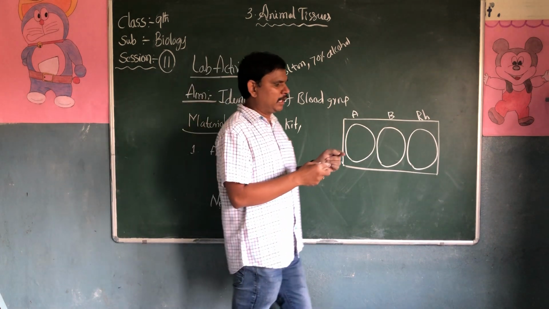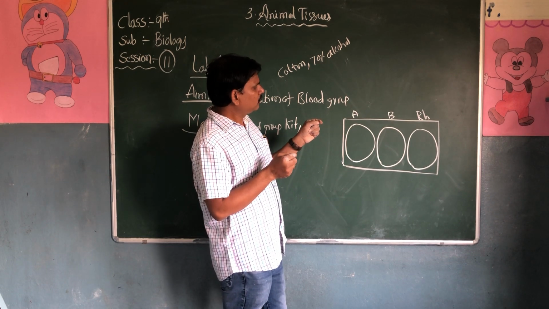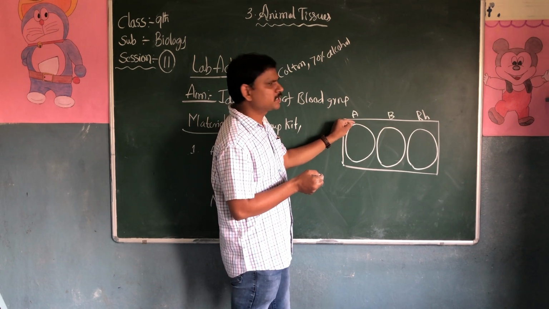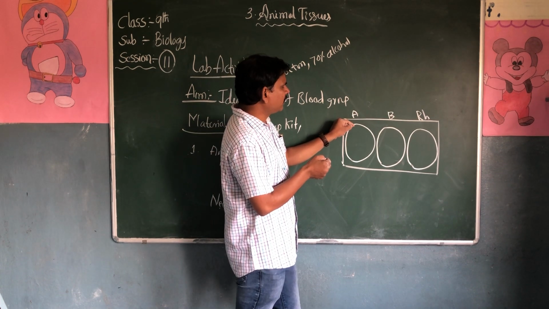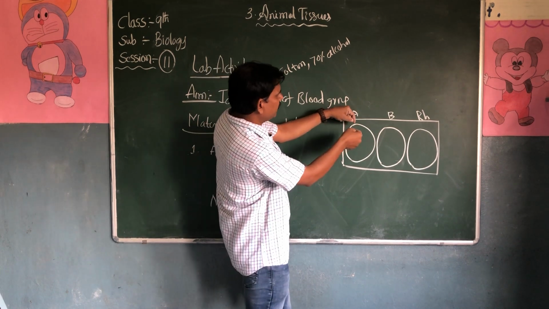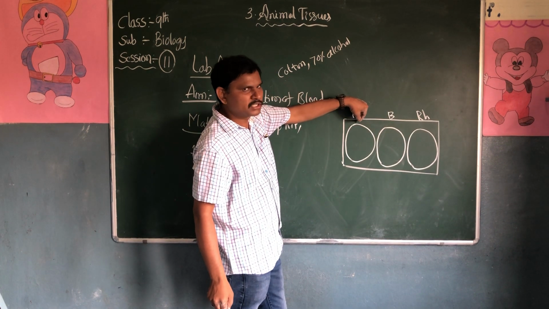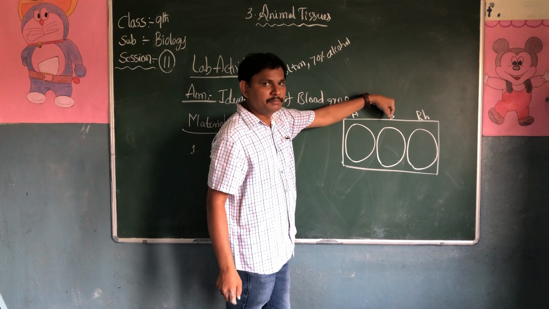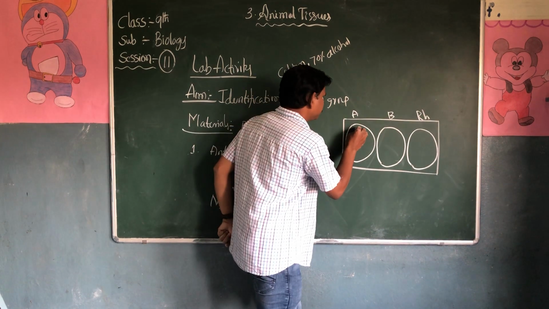Now clean the finger properly, prick it with the sterilized needle, and put one drop of blood on the first circle containing anti-A sera. While putting the drop, we must not touch the anti-sera; there should be a gap. At the same time, we add one drop of blood on the anti-B sera and one drop on the anti-RH sera.